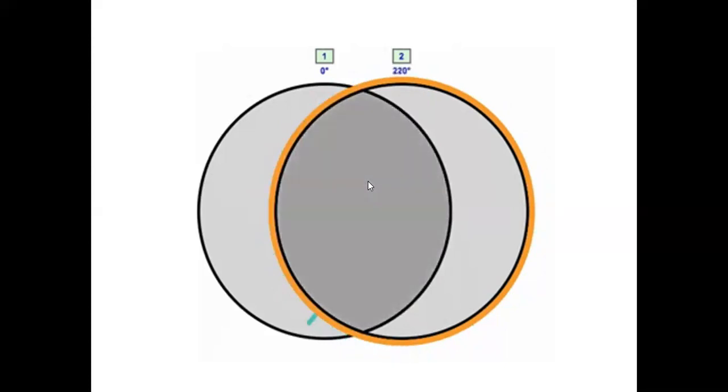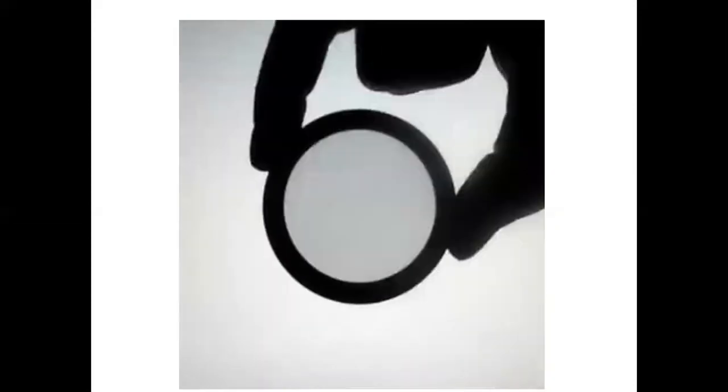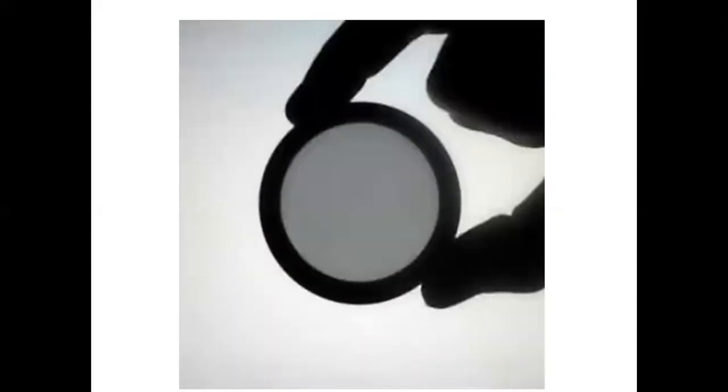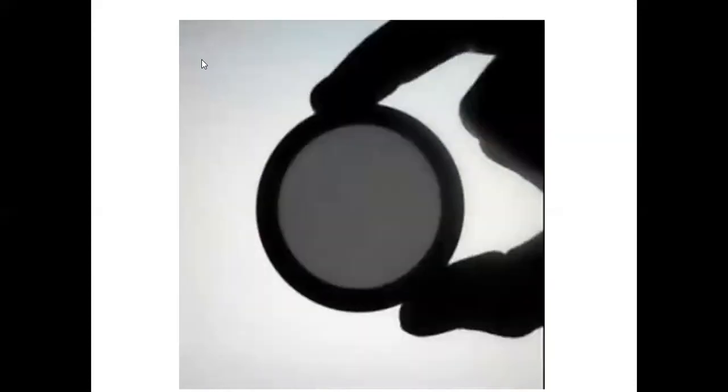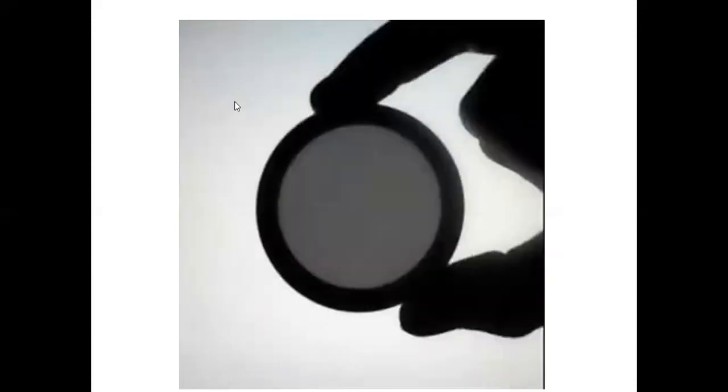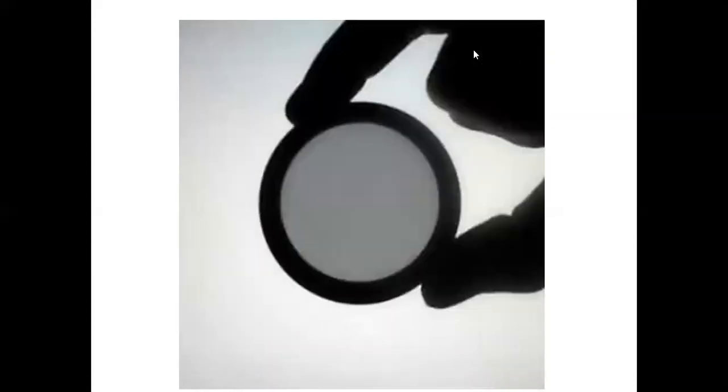After chemical treatment, they produce some Polaroid sheets. Okay, so this is another Polaroid sheet. You see how it is rotated in front of another polarizer. The analyzer is rotated. At one moment you get maximum light, another moment it blocks, because the light coming out of the square sheet kept below is polarized. When the axes are parallel, you get maximum light. When the axes are perpendicular, no light is obtained because the vibrations left by this square sheet are blocked by this sheet. This is the best way of checking a polarized sheet.